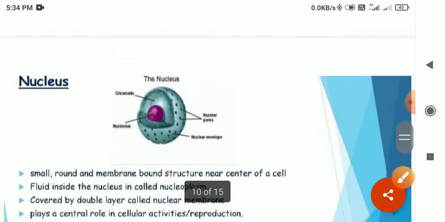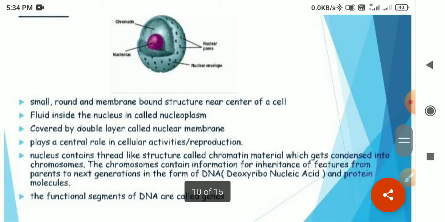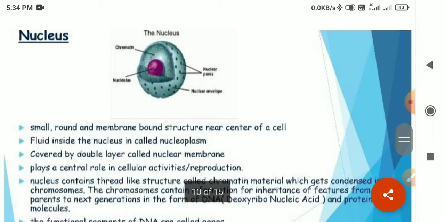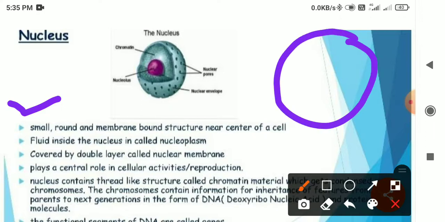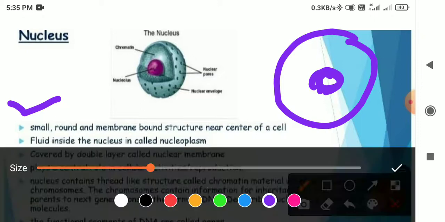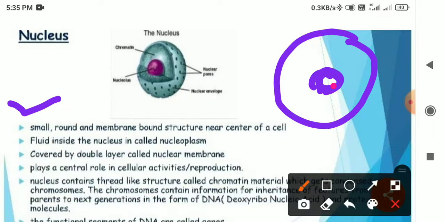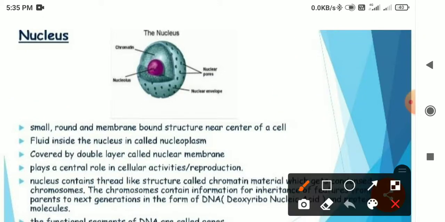Okay. In the next you can see about the nucleus. So the nucleus is the control center of the cell. All the genetic information, all the chromosomal and inheritance aspects, are connected to the nucleus only. So coming to the nucleus, just see it over here. It is a small, round, membrane-bound structure near the center of a cell. Like if this is a cell, it must have some center. So this is the center and inside this there will be a nucleus. Okay. So here you can see the fluid inside the nucleus is called nucleoplasm.